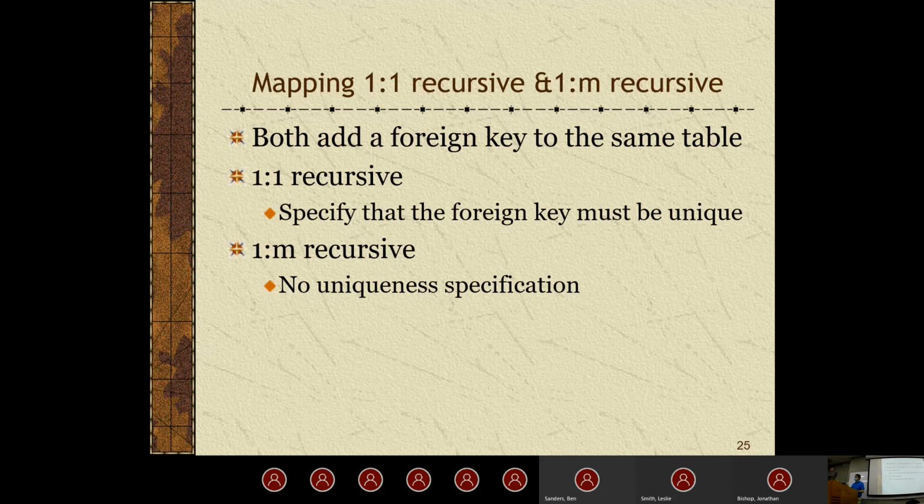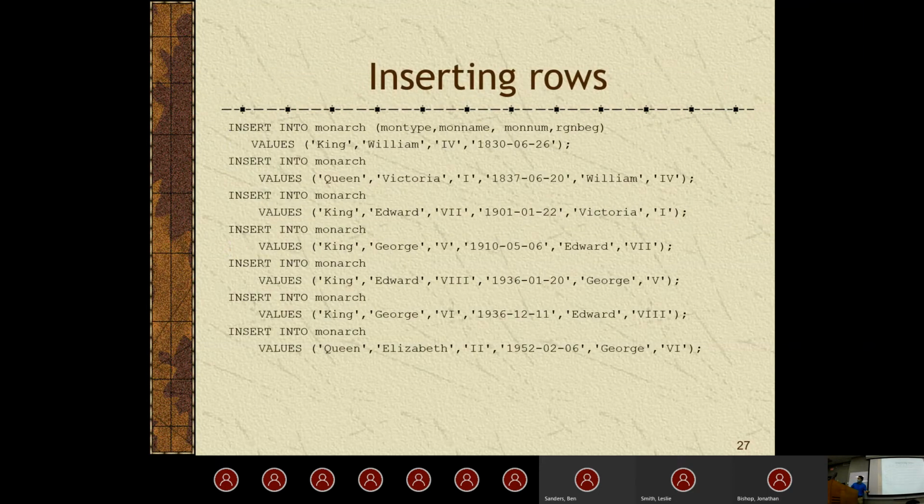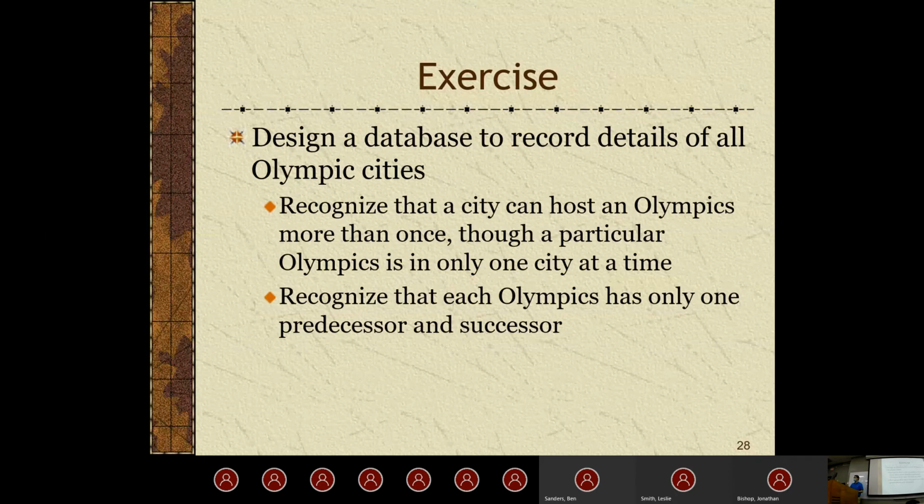If we have a one-to-many, this doesn't apply, because we could certainly have two or three or maybe an infinite number of instances of a relationship that have the same foreign key. But because we're specifying this as one-to-one, we cannot do that. So that's the only case in which this would apply, if we have a one-to-one. Basically, we could just insert rows. I think you guys get the point on this. Pretty straightforward, just the basic insert statement, so I'm not going to go through that too much.